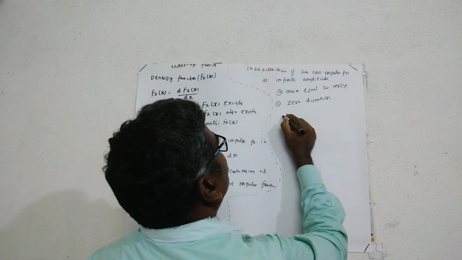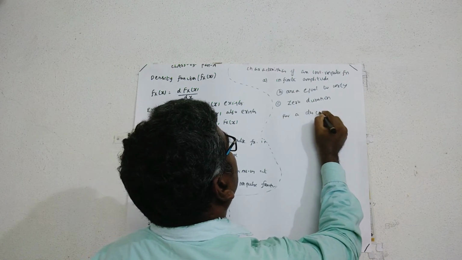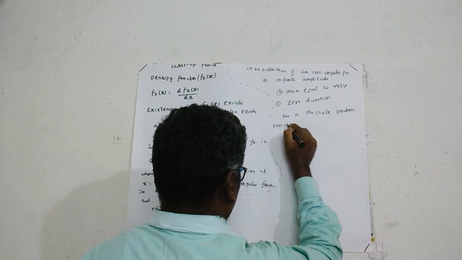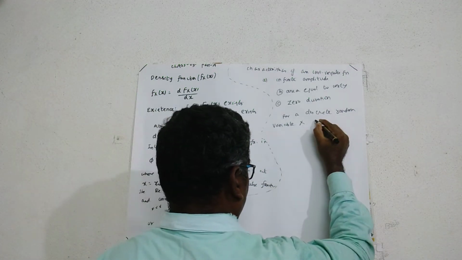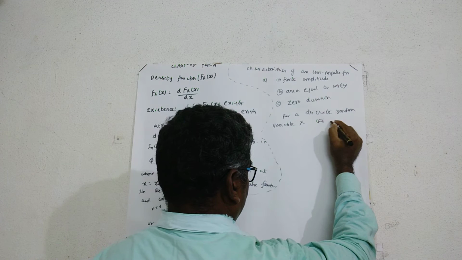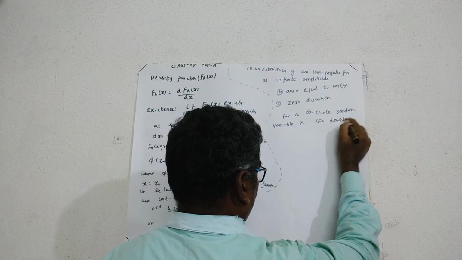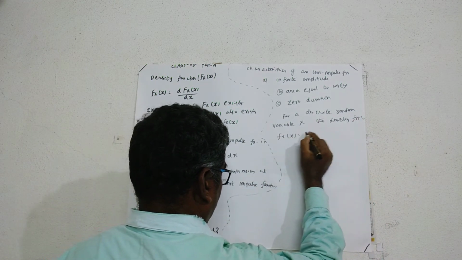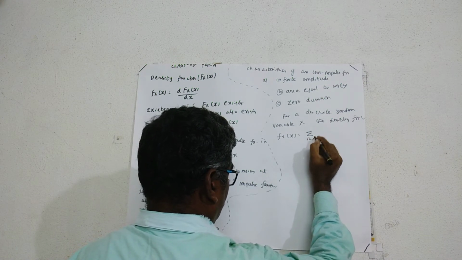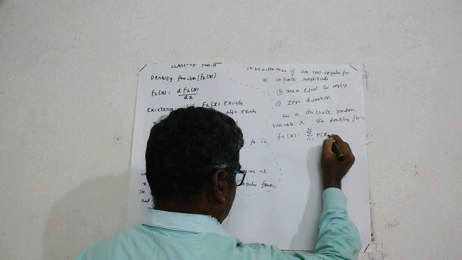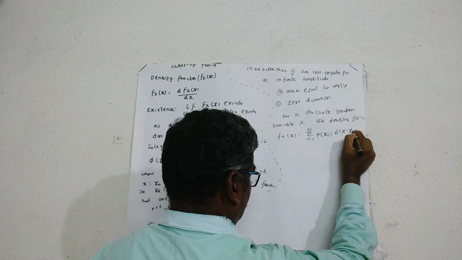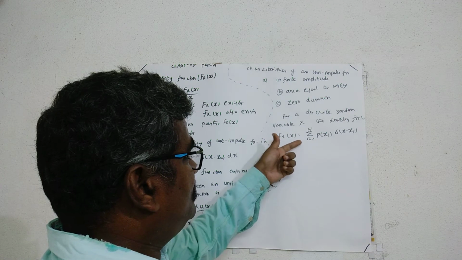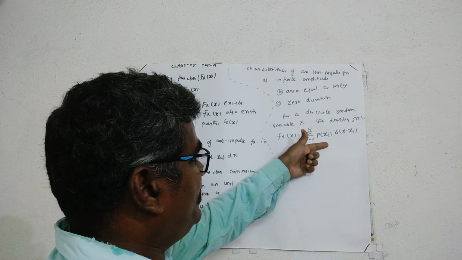Okay, next one, for a discrete random variable X, the density function is given by fX(x) is equal to algebraic summation i is equal to 1 to N of P(xi) into del of x minus xi.